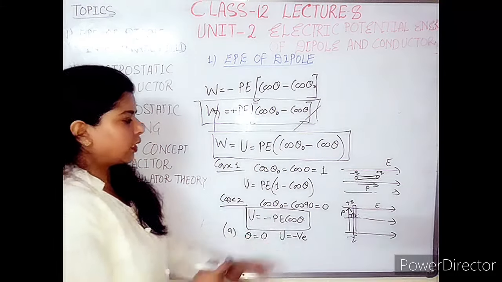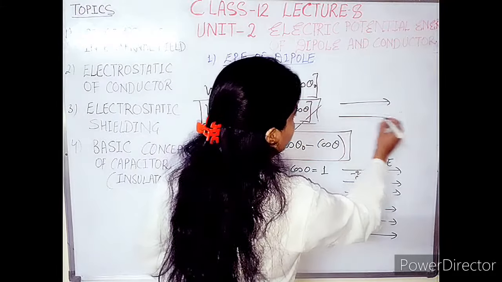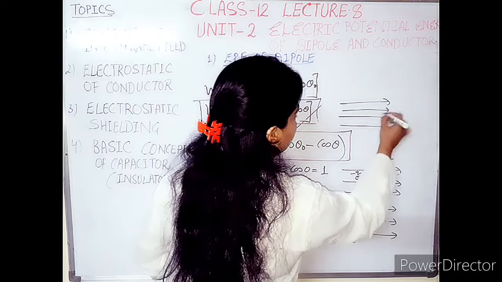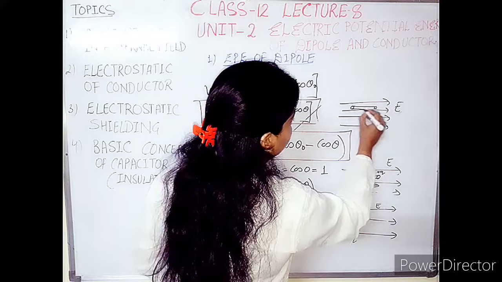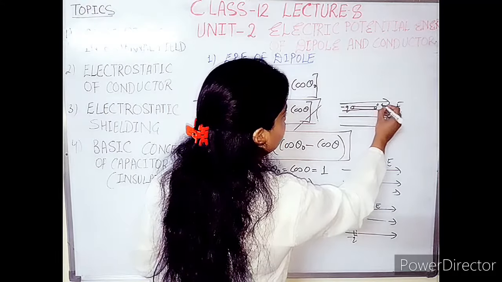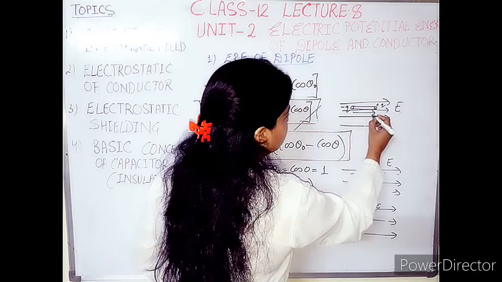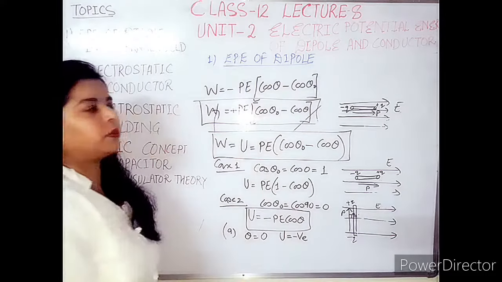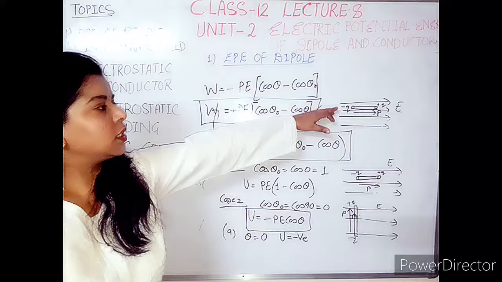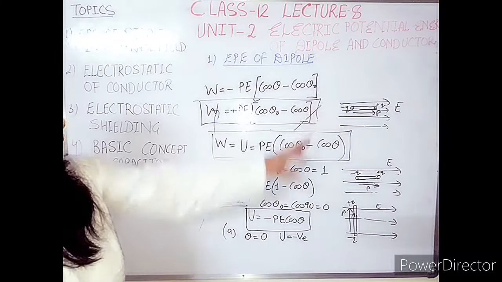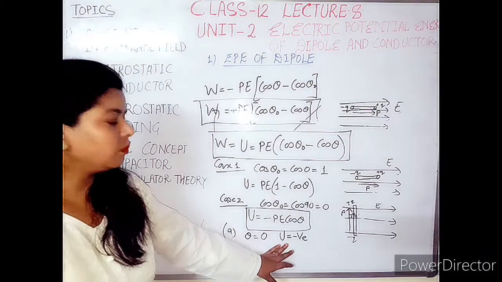So here, this is the electric field E, and the dipole should remain in this situation, minus q and plus q, so that the angle between P and the electric field is 0 degrees. If the angle is 0, it is the condition of equilibrium because the potential energy has a minus sign.